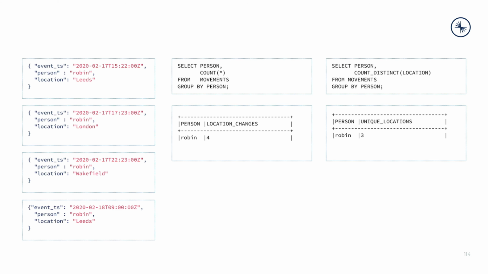With KSQLDB, we're not limited to the data in individual events. We can also perform aggregations with functions like count, count distinct, sum, average, min, max, and many more. In our examples, we can see the total number of location changes a person has made by using count star. We can also find the number of different locations they have visited with count distinct location.